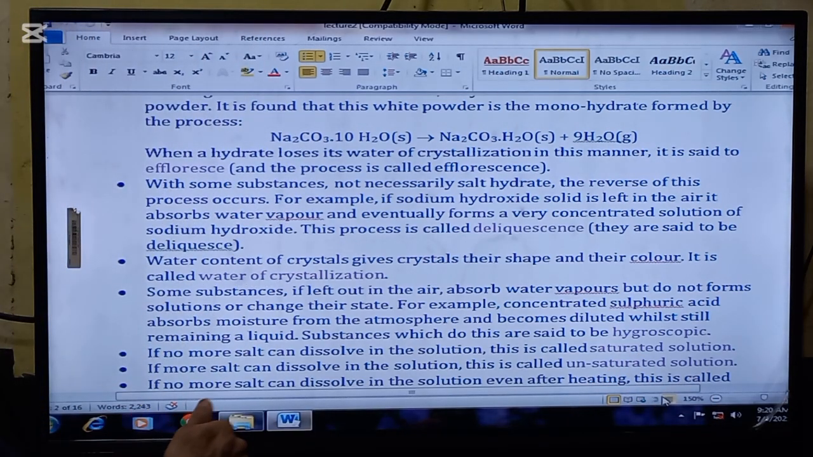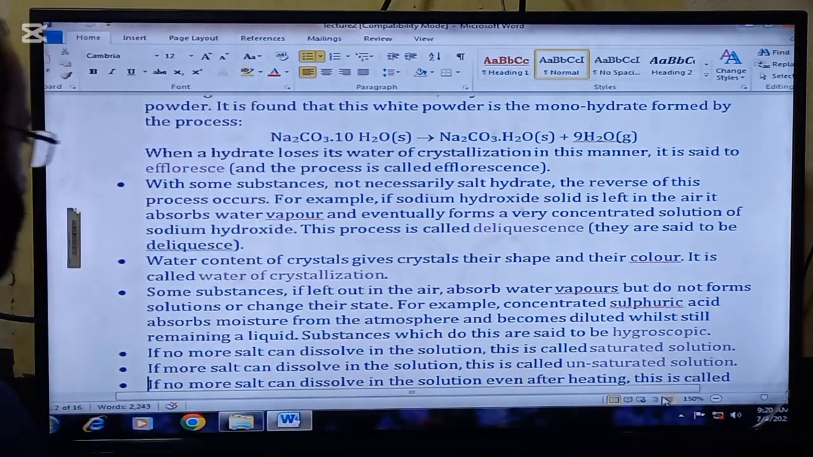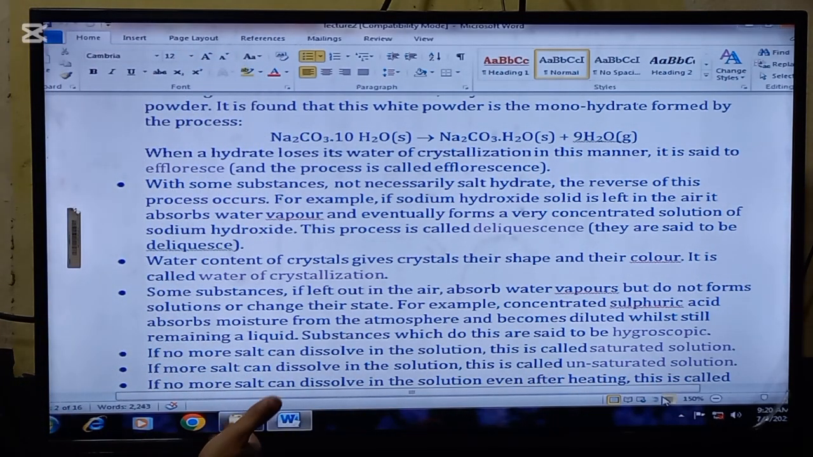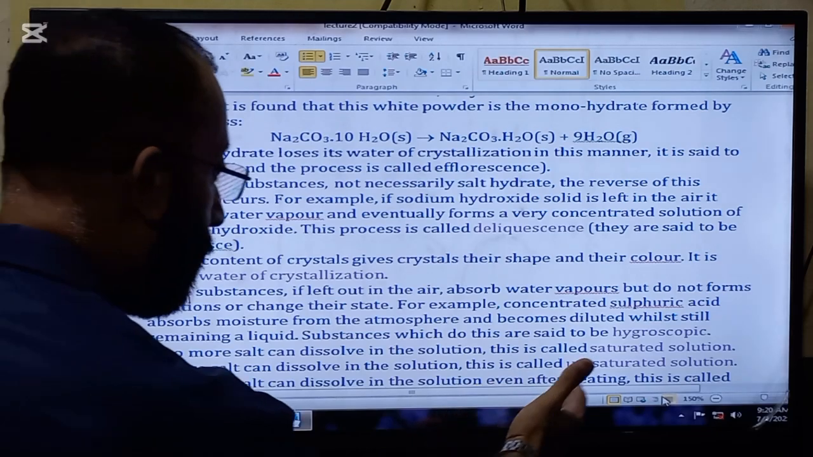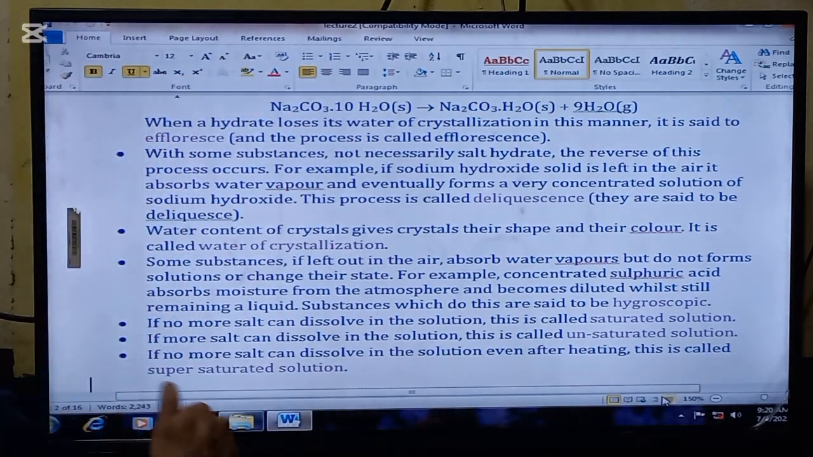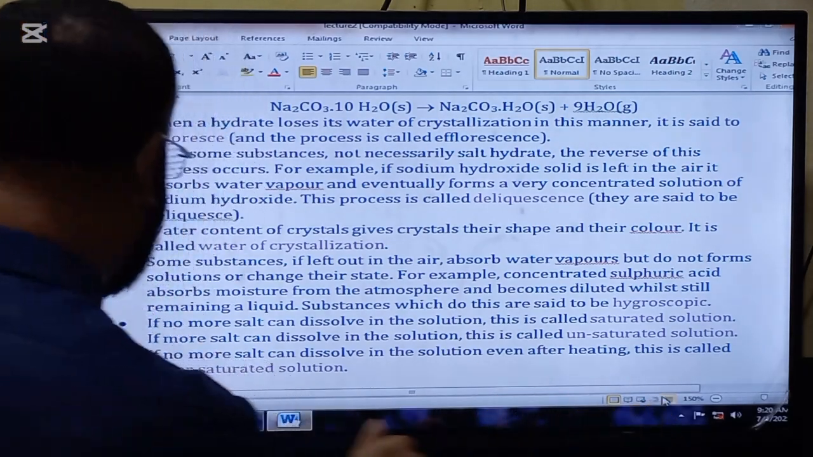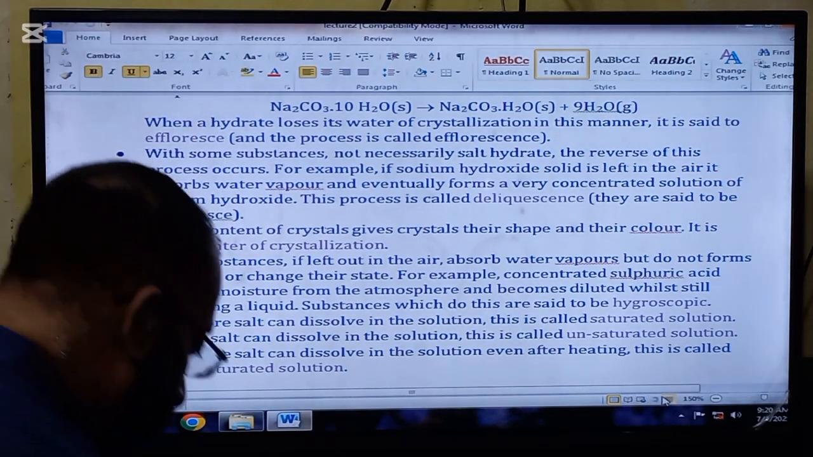If no more salt can dissolve in the solution, this is called a saturated solution. If more salt can dissolve in the solution, this is called an unsaturated solution. And if no more salt can dissolve in the solution even after heating, this is called a supersaturated solution.